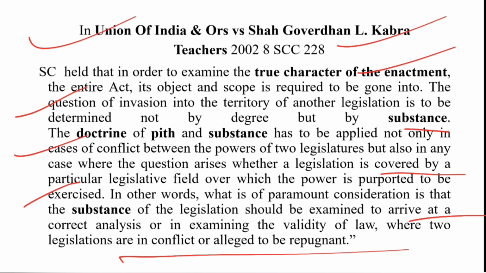So here the courts will find out whose competence is what, and what can be the extent of the boundaries within which the laws should constitutionally be passed, and this doctrine will be applied. The courts will see the object, the purpose of the law, its very true nature, the essence of the law, and find out whether the law is valid or not. Is the conflict actually present there or not. So I hope you understand.